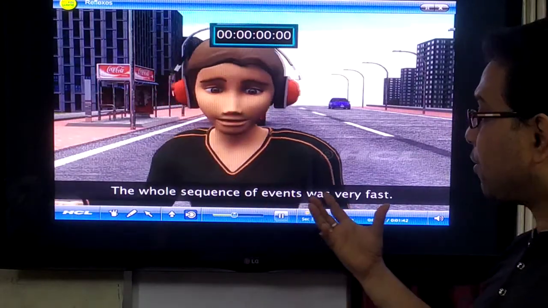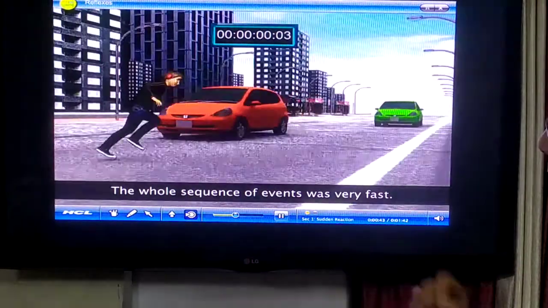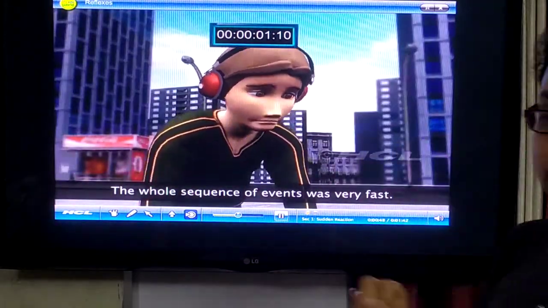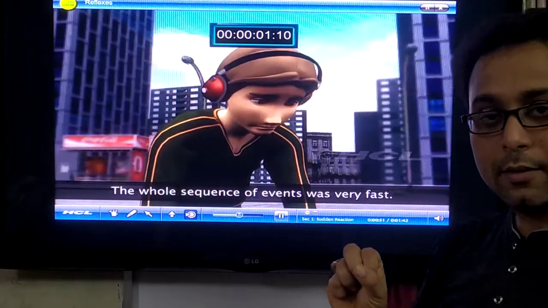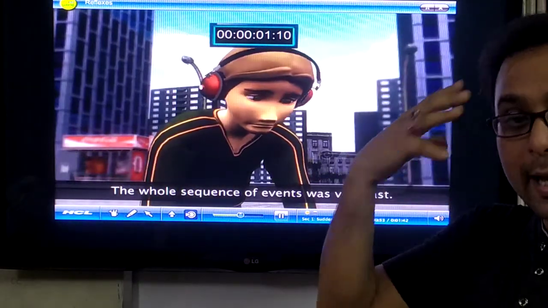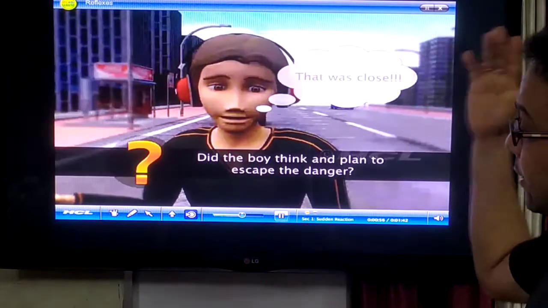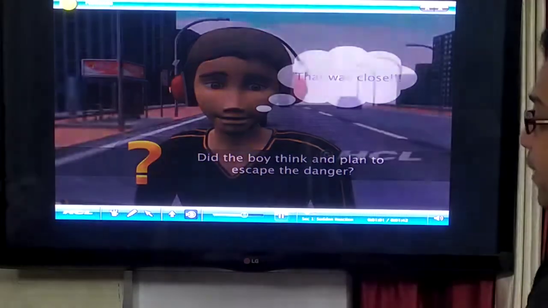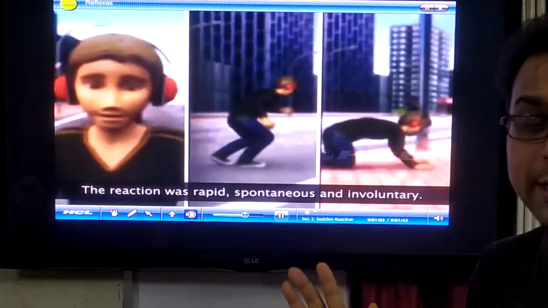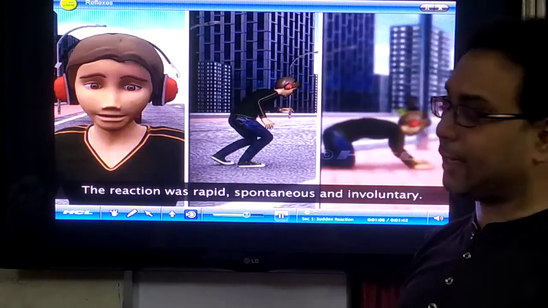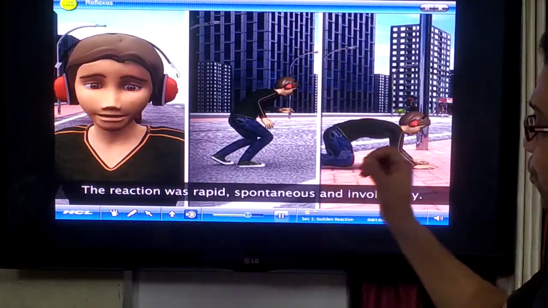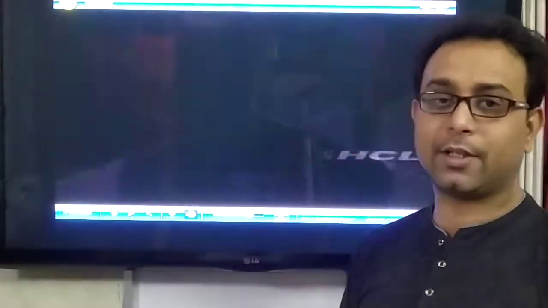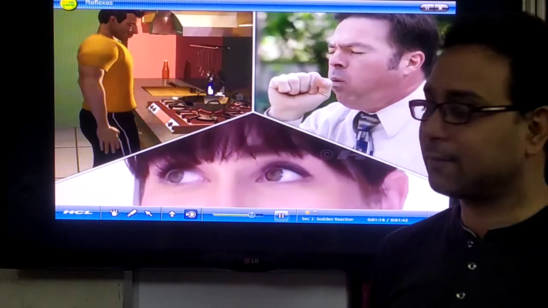The whole sequence of events was very fast. At first, they observe that the car is coming. This information goes to their brain and they respond fast. That is the reflex action. So, did the boy think and plan to escape the danger? No, there was no thinking at that time. The reaction was rapid, spontaneous and involuntary. This is the reflex action that we learned in today's class.